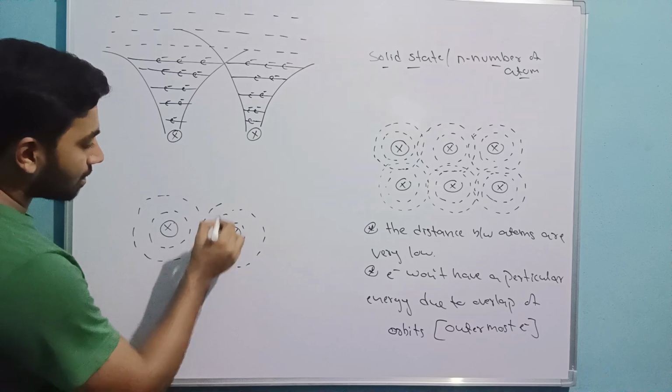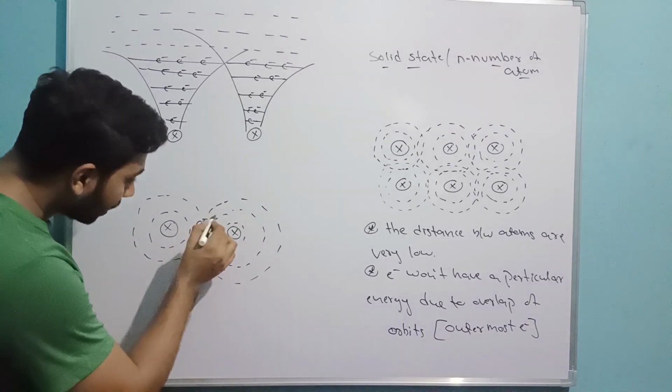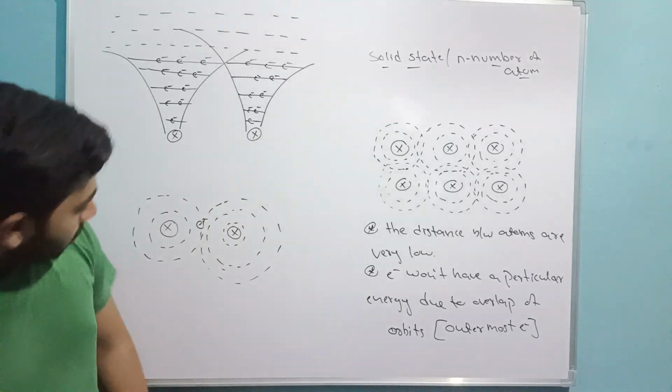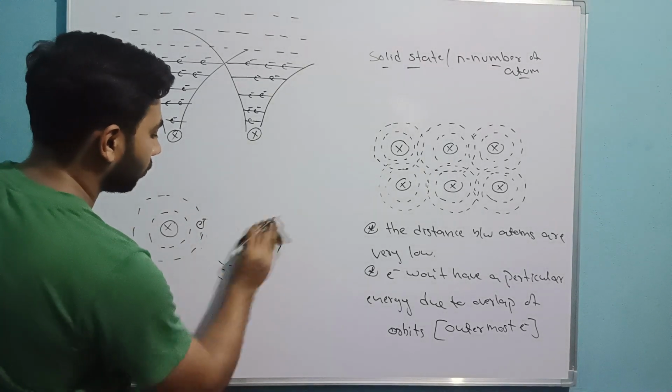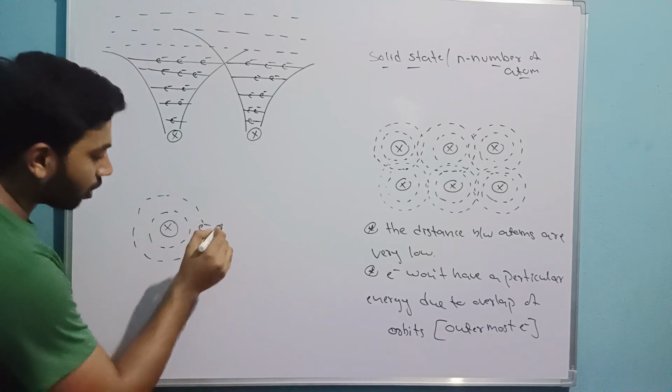As soon as they overlap, the electrons present here, okay, take it like this, now electrons are here.